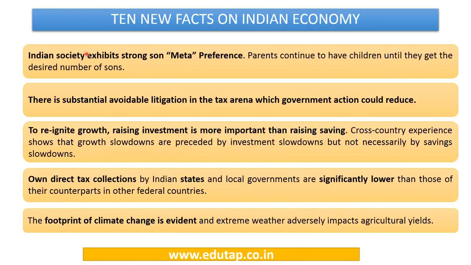Indian society exhibits strong son meta preference. Parents continue to have children until they get the desired number of sons. So this is the gender bias which has been brought out by the survey.